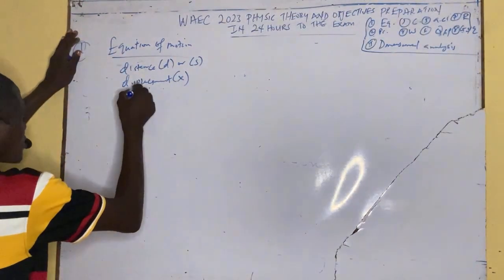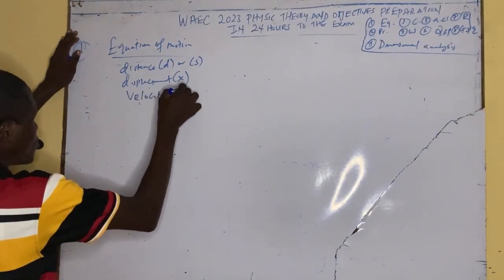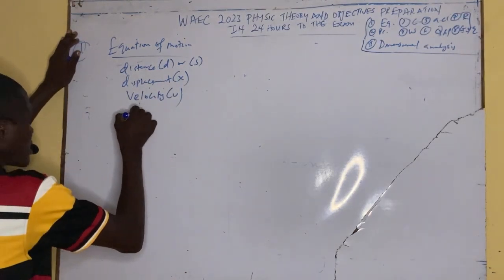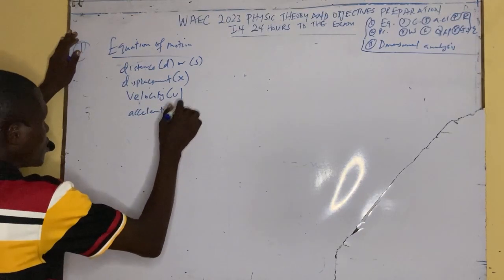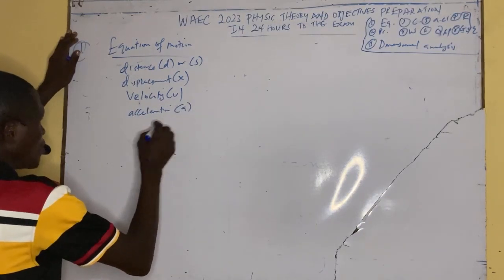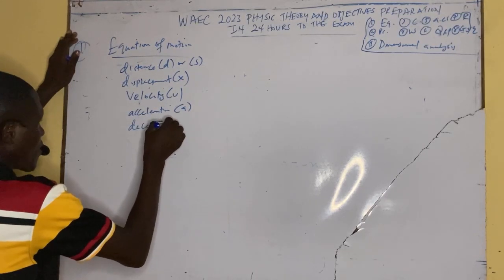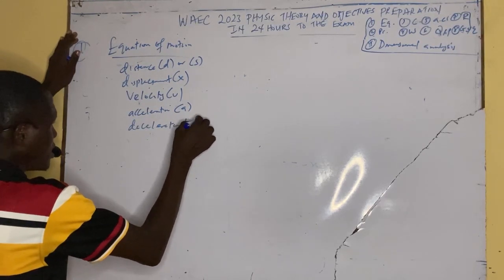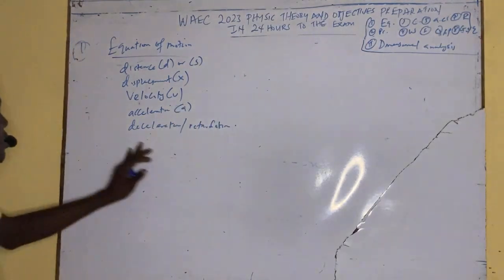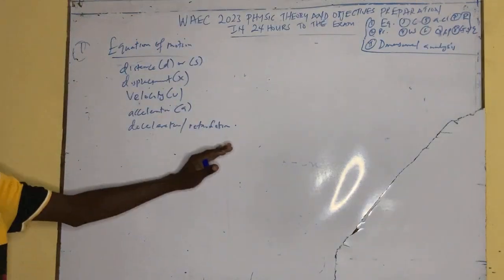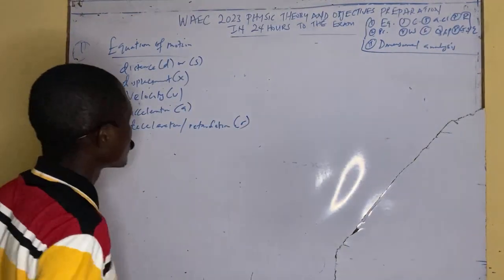You must know the velocity, because knowing this one will help you to know the topic very well. The acceleration, the deceleration, which is minus acceleration, or retardation. Deceleration and retardation, these are the major parameters that you must know. R or minus a.